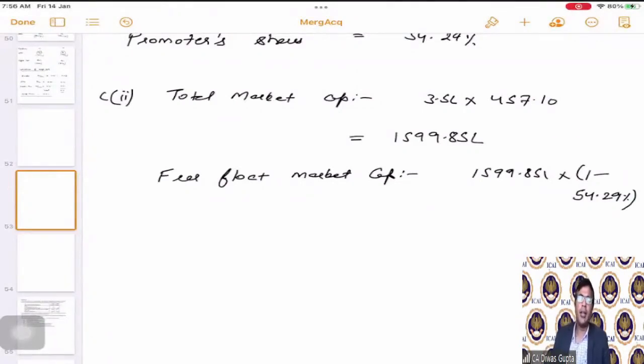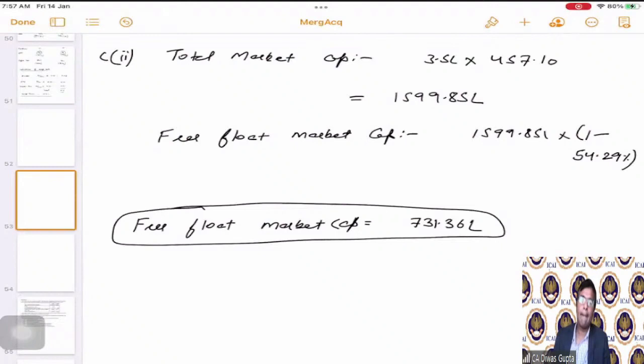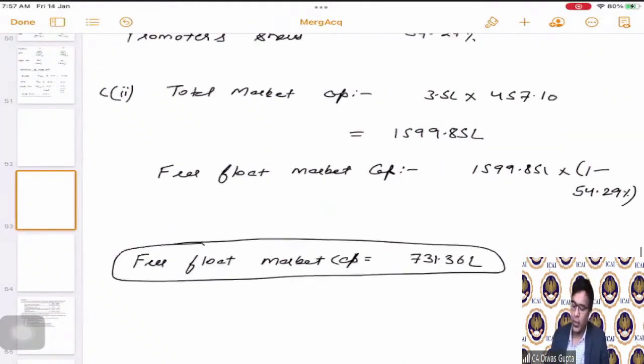Okay. 1599.851 multiplied by 1 minus promoters holding, which comes as free float market cap, is equal to 731.36 lakhs. Correct? So till now, there is no rocket science in the question.